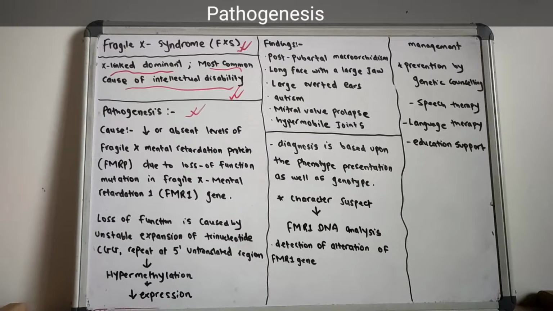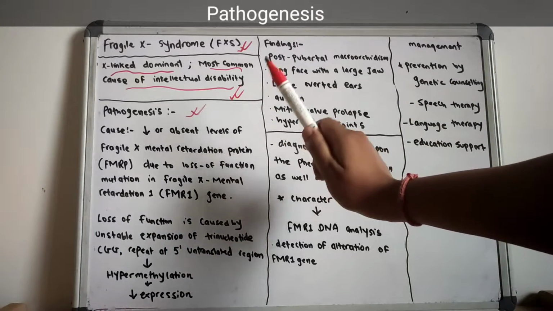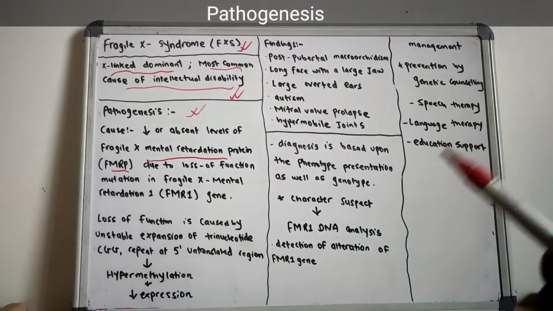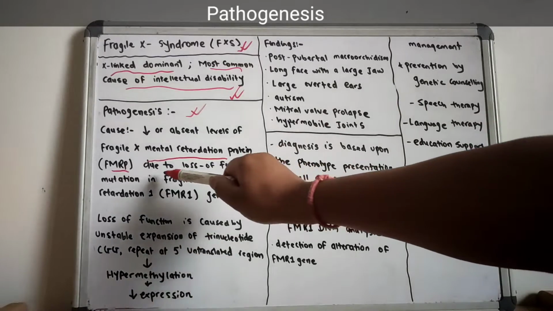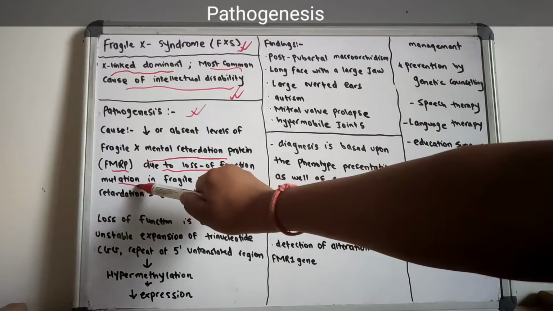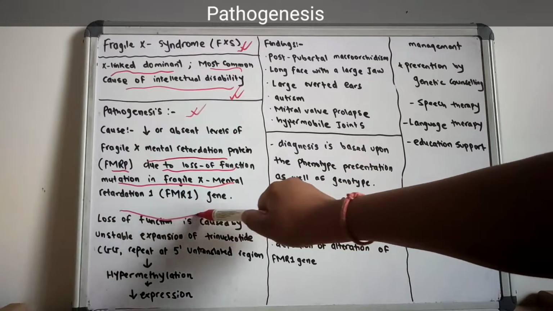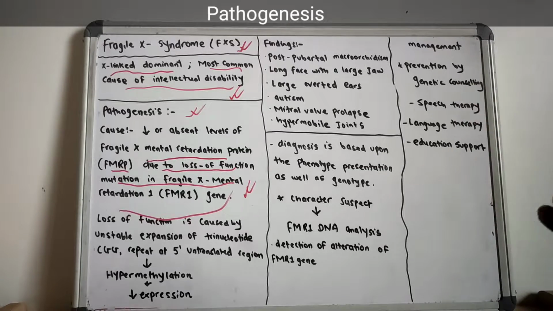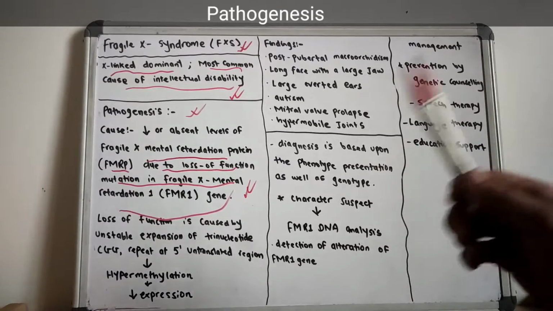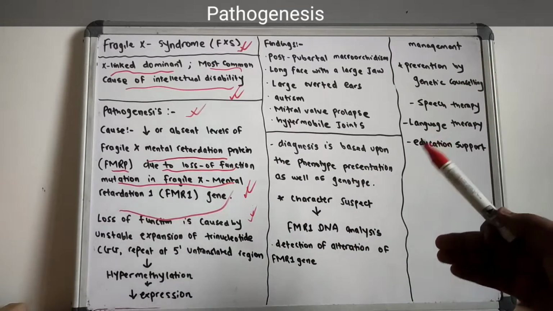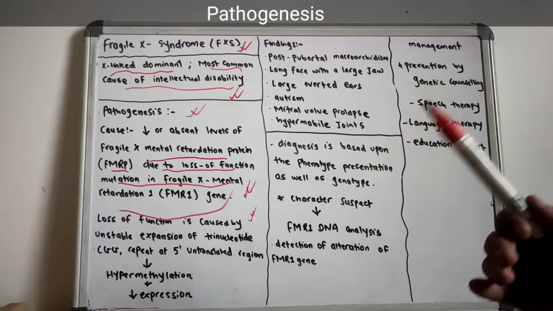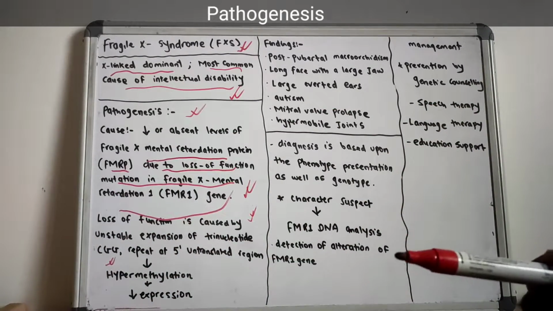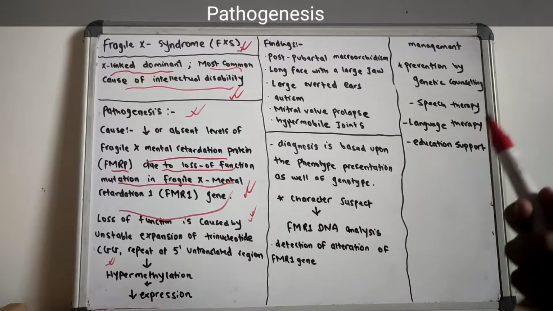The main cause of Fragile X syndrome is a decreased or absent level of the Fragile X mental retardation protein, that we call FMRP protein, due to a loss of function mutation in the Fragile X mental retardation 1 gene, the FMR1 gene. So how does that loss occur? The loss of function is usually caused by the unstable expansion of the trinucleotide CGG, cytosine, guanine and guanine, repeat at the 5' untranslated region. So what happens?